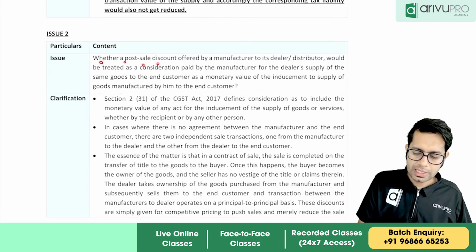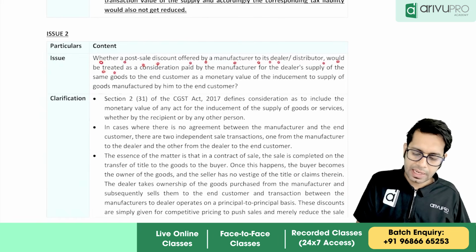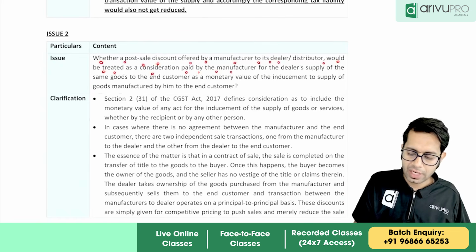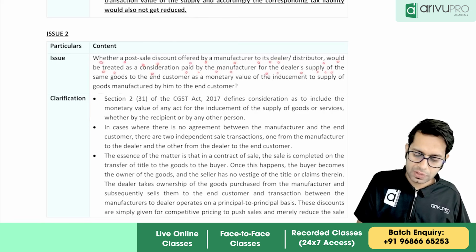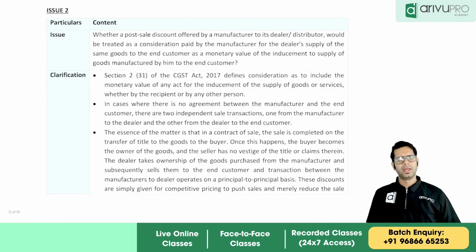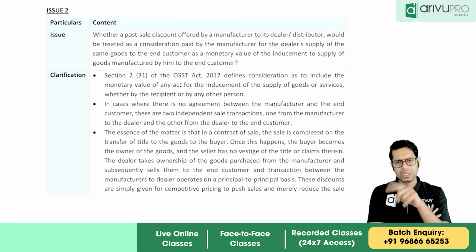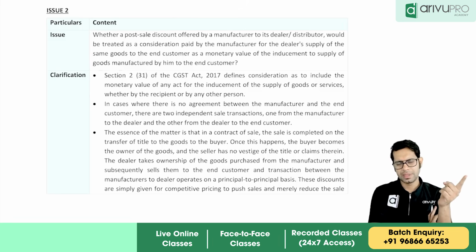Issue number 2. Whether post-sale discount offered by manufacturer to its dealer would be treated as consideration paid by manufacturer for dealer's supply of same goods to the end consumer, as a monetary value of inducement of supply of goods manufactured by him to the end consumer. Now this point says what, sir? Consideration definition, if you remember, says what, sir? Consideration includes payment in money or otherwise by the recipient or another person, but shall not include subsidy given by central government or state government. So this is one part of the definition.